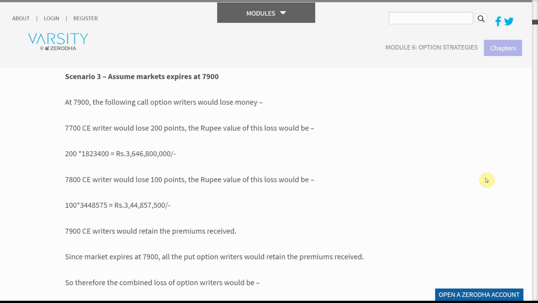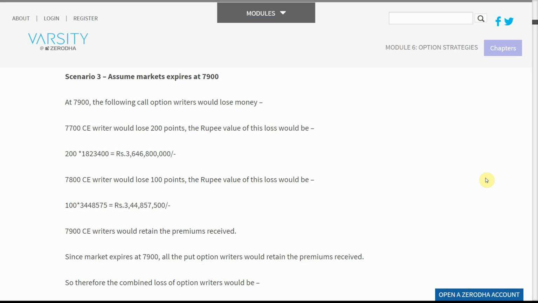7,800 CE writer would lose 100 points. The rupee value of this loss would be 100 * 3,448,575 = 344,857,500 rupees.